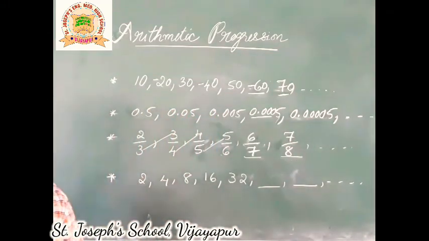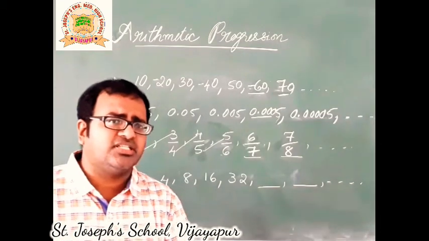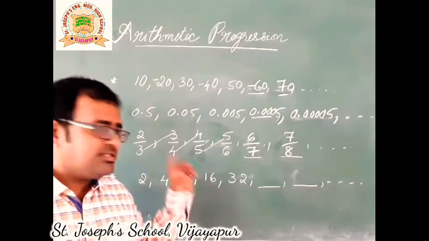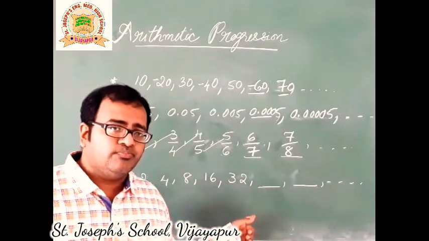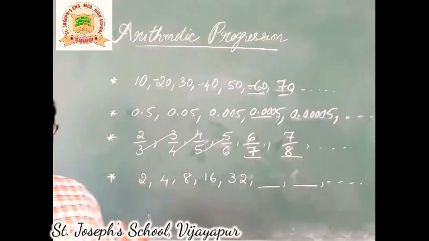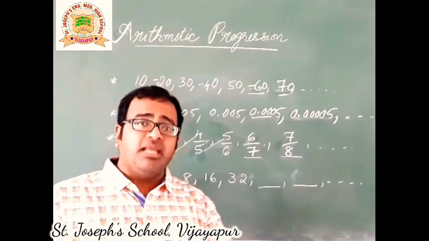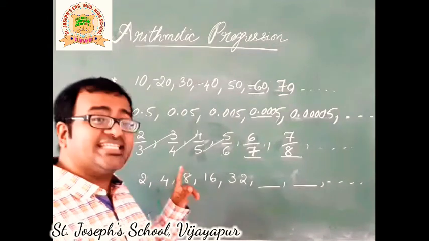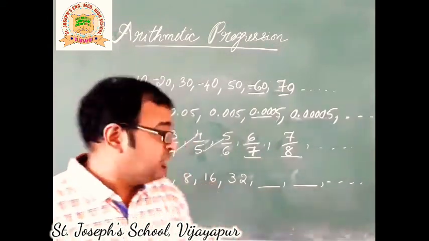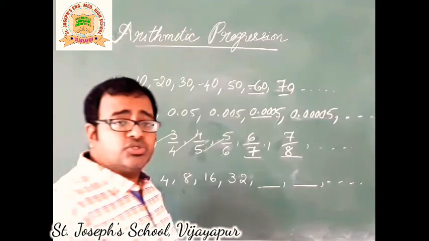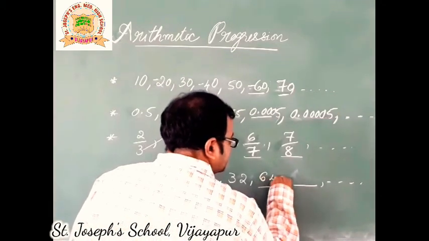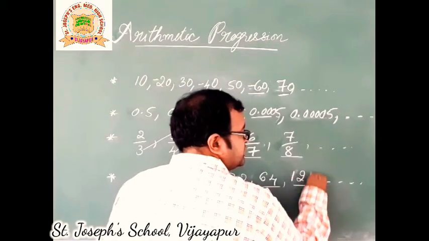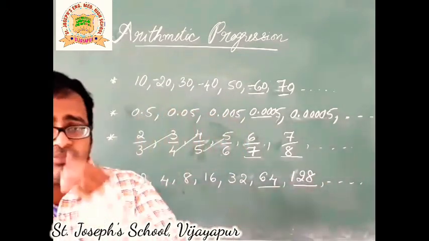Coming to the last one. The difficulty level increases a bit from here. 2, 4, 8, 16, 32. Yes, you guessed right. They are getting multiplied by 2, or they are doubling. So, double of 2 is 4, double of 4 is 8, double of 8 is 16, double of 16 is 32, double of 32 or 32 into 2 is equal to 64. 64 twice is 128 and so on. Good.